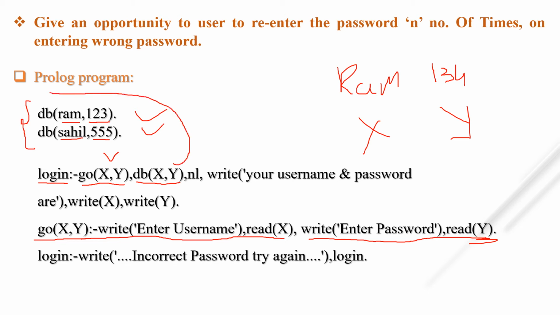Where is the db predicate? Here, from top to down it will be checked. In db, ram is correct, but this 123 is not correct. Then it checks for the next alternative. Here is the db. First argument is wrong, second argument is also wrong. So this is not going to succeed. That's why Prolog goes back for the next alternative of login. Is there another alternative of login? Yes.